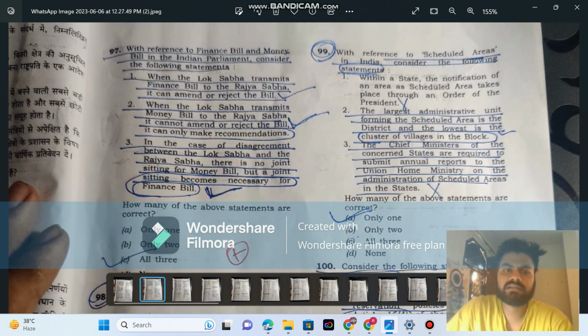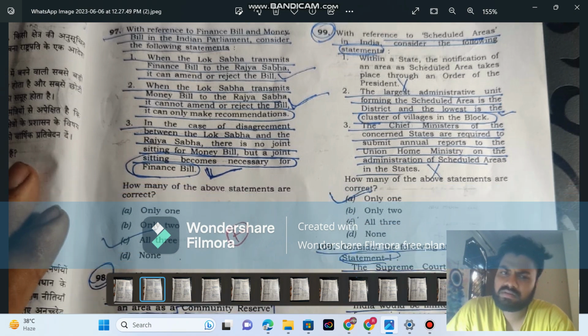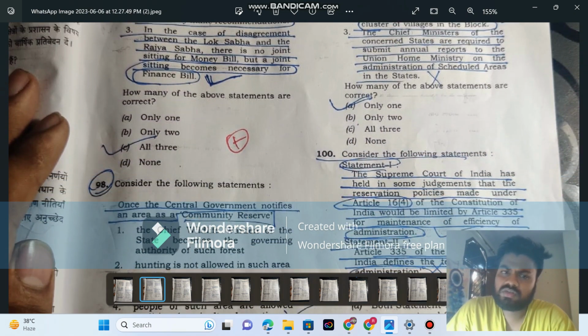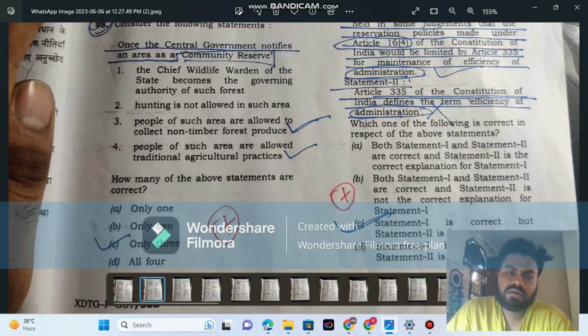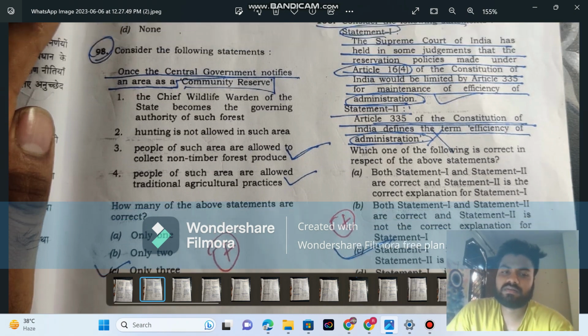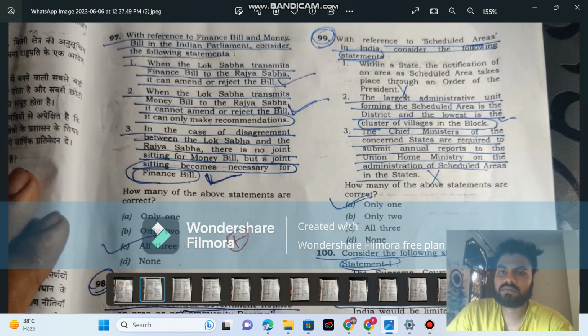And this is also, all three options are correct. If you read, we can read the third option. In the case of disagreement between the Lok Sabha and Rajya Sabha, there is no... Yes, this is also correct. Money bill and Constitution bill do not have any joint sitting, etc. So this is also correct. And this is also only three. The first option is correct, third and fourth. The second, I don't know which, first or second, is correct, but I guess maybe the first one is correct. So only three. I know about third and fourth.